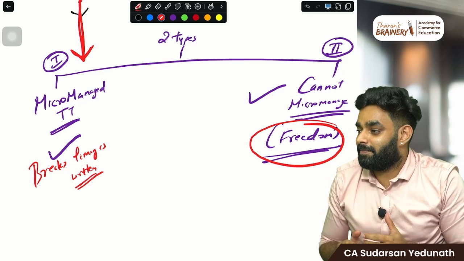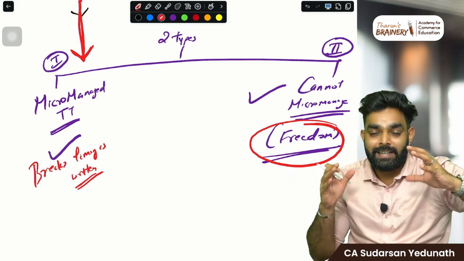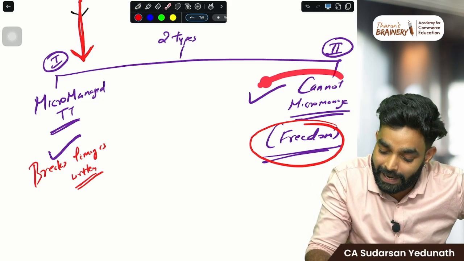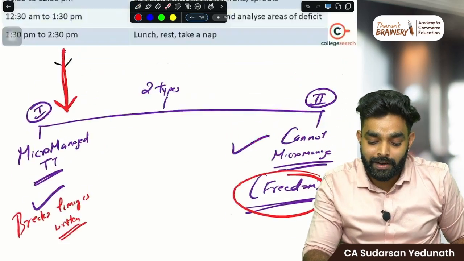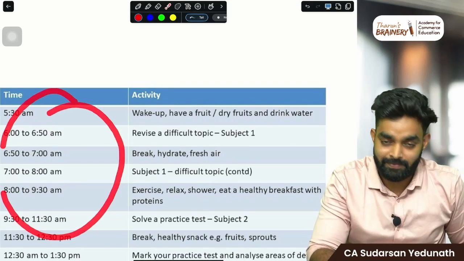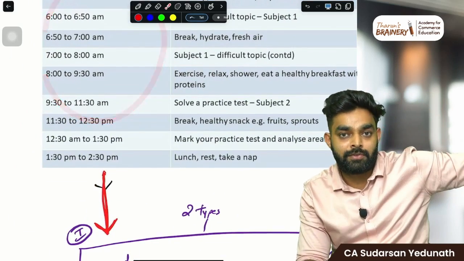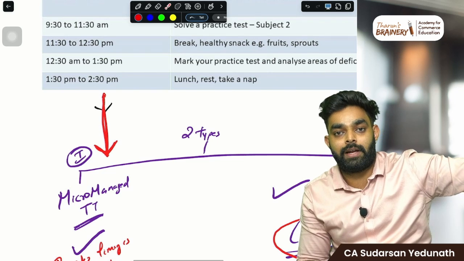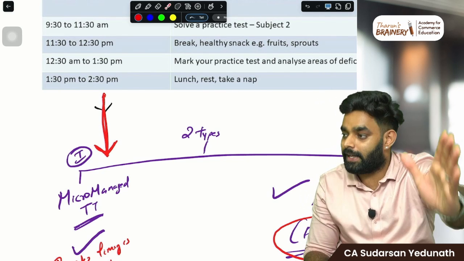Because they need freedom. Like in their mind, they cannot set themselves towards a timetable. So understand this, there is a category like this. So don't try to micromanage yourself. There are other categories of students who can perfectly follow a micromanaged timetable and work according to that. They love doing it.